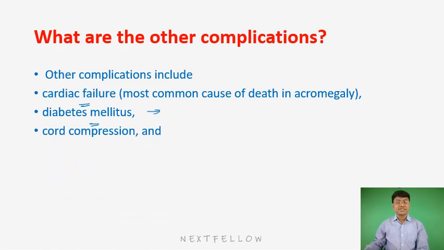Why diabetes mellitus? Because growth hormone is a diabetogenic hormone. It increases the sugar levels. Cord compression is because of increase in the breadth of the vertebra, and that can cause the compression of the cord. And finally, the visual field defect, that is in the form of bitemporal hemianopia. So this is in a nutshell about this very important topic, that is acromegaly. Thank you very much.